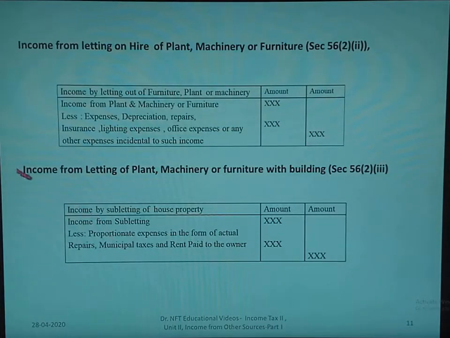Again, in case of income from letting of plant, machinery or furniture along with a building, the same applies. Income by subletting of house property: income from subletting less proportionate expenses in the form of actual repairs, municipal taxes and rent paid to the owner. If you deduct this from the income from subletting, you get the income from other sources which is taxable.